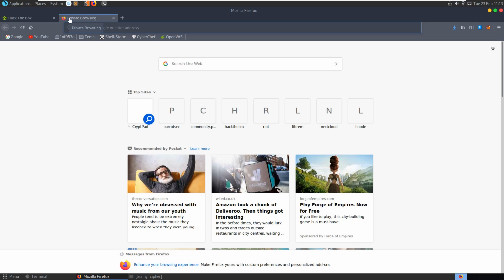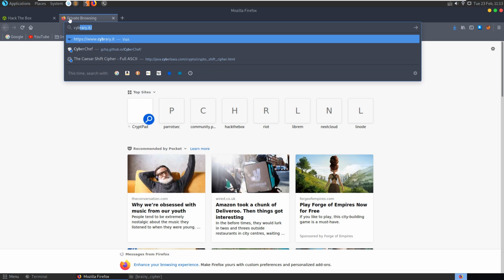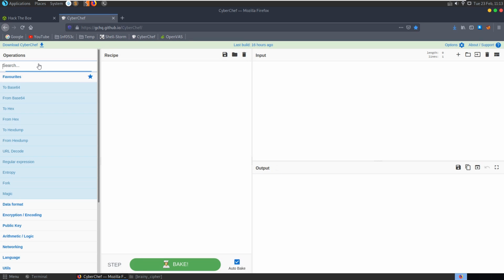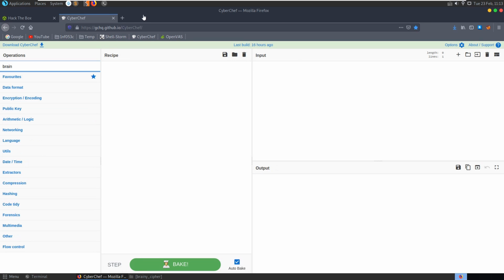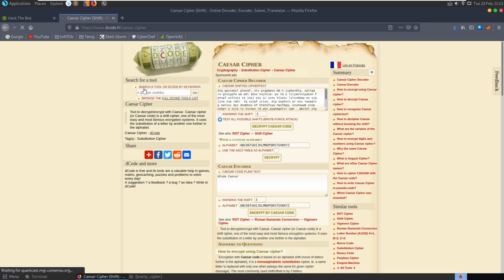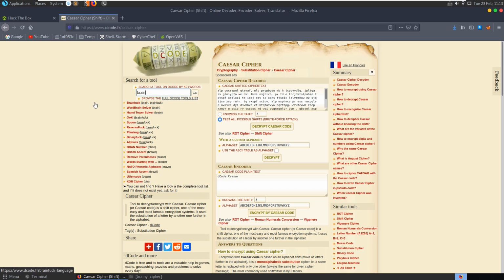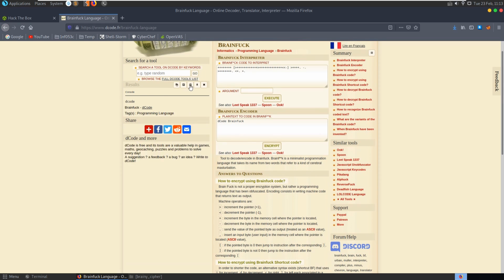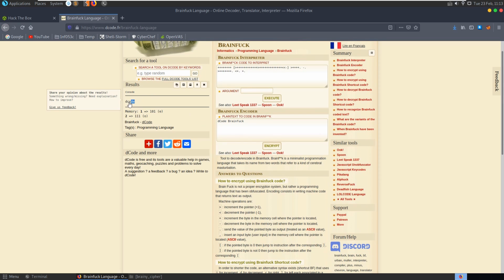Let's see if CyberChef has this. I don't think it does. I'm going to go to CyberChef and type brain. No. Let's go to decode.fr and search brain. You can see here, first thing that comes up, brainfuck. Let's have a look at it. You can see here, it's brainfuck code to interpret. If we execute that, it comes out with decode.